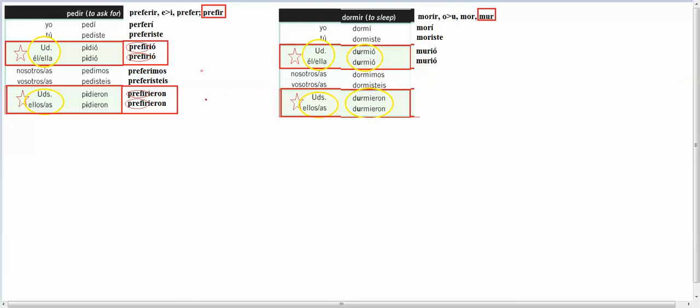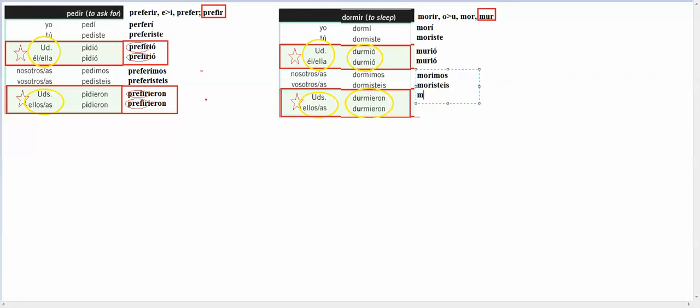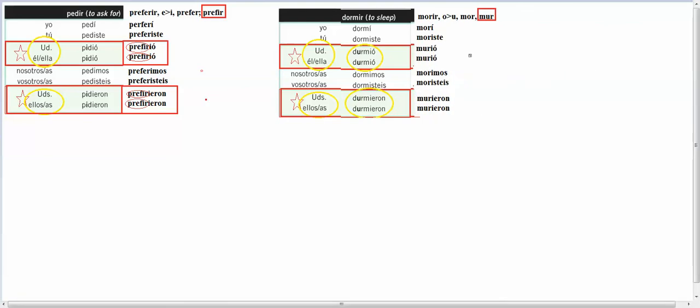Then down here, for nosotros, again, I'm out of the red, so I would use mor: morimos, moristeis. Now I'm back in the red, so I'd use murieron. And I'm going to put a little box around these that had the stem change because they fell in the red.